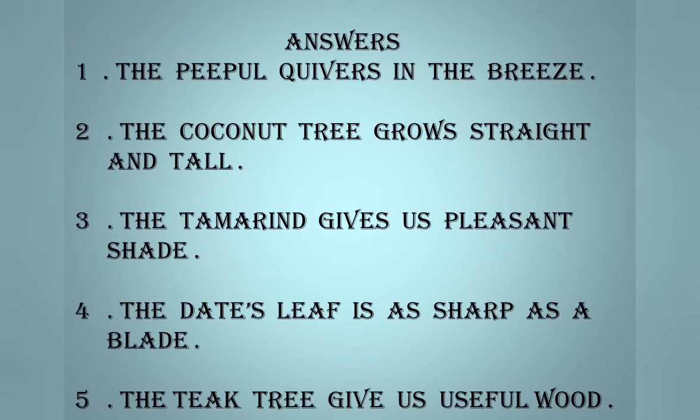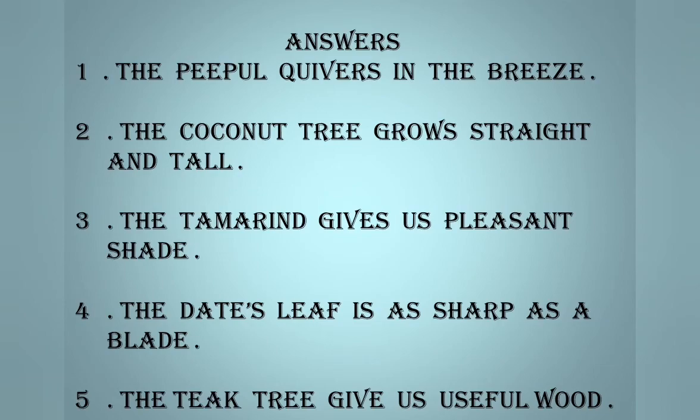The pupil quivers in the breeze. The coconut grows up straight and tall. And the third one is: The tamarind gives us pleasant shade. The date's leaf is as sharp as a blade. And then the fifth one is: The teak tree gives us useful wood. These are some of the most important points from your mind map. Children, is it clear to you? Please remember all the 5 lines. It is very important to remember your memory poem.